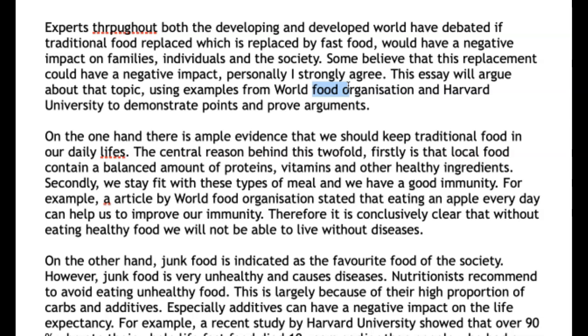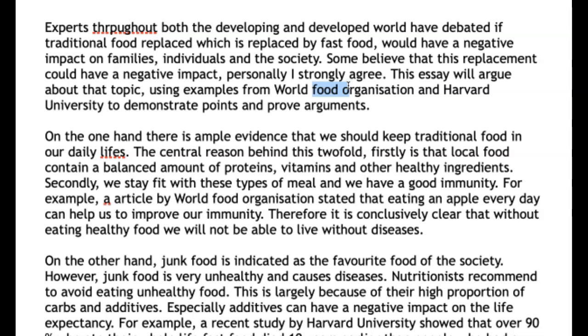Firstly, local food contains a balanced amount of proteins, vitamins, and other healthy ingredients. Hedging. So review hedging. We've got a module about this. It's like how to write like a native English speaker. Okay, it's near the end, and we should say something like, firstly, local food often contains a balanced amount, or most likely contains a balanced amount. Okay, and we're just hedging our statement.